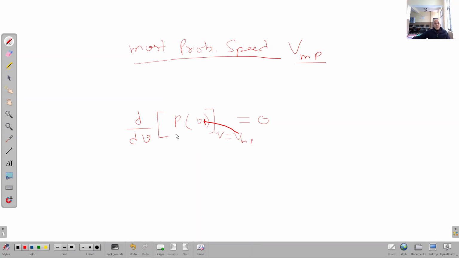So simply what we have to do, we know what is P(v). P(v) is what we have seen in the case of the Maxwell-Boltzmann distribution law of molecular speeds. So I can write the value of P(v).